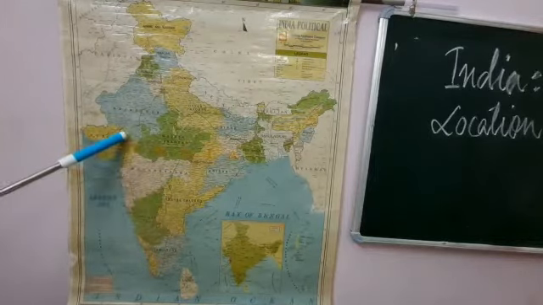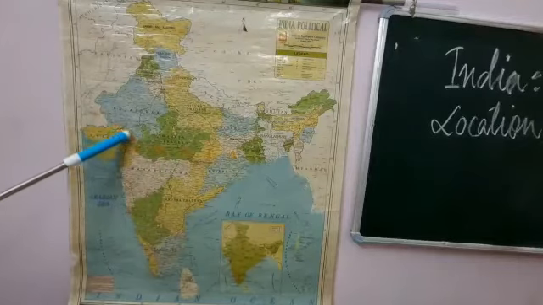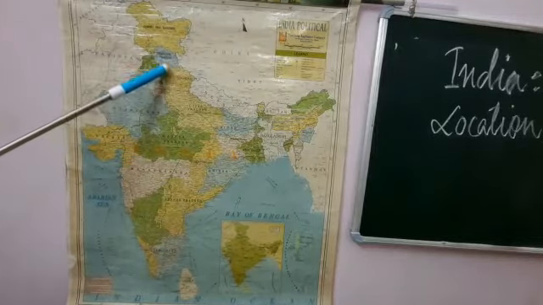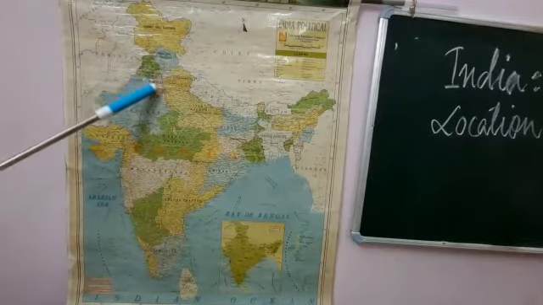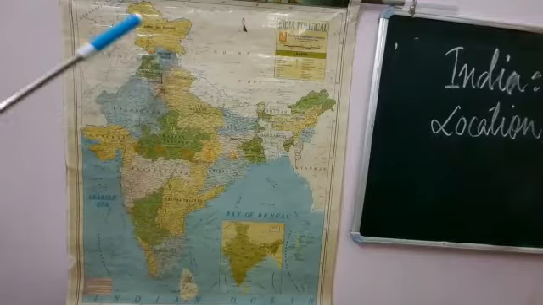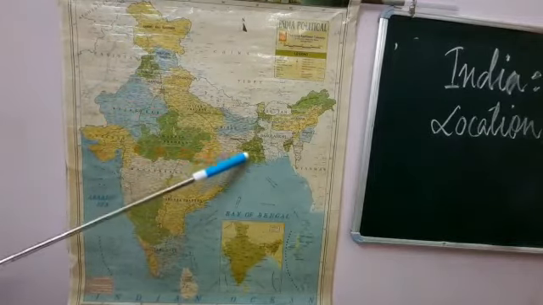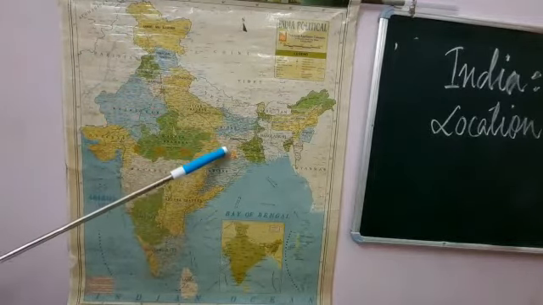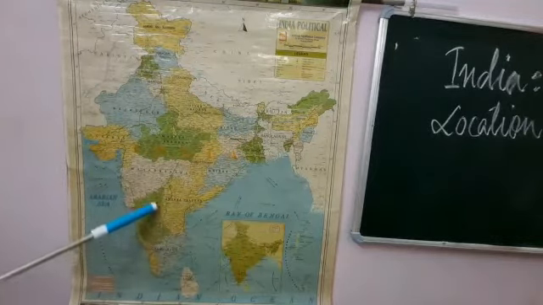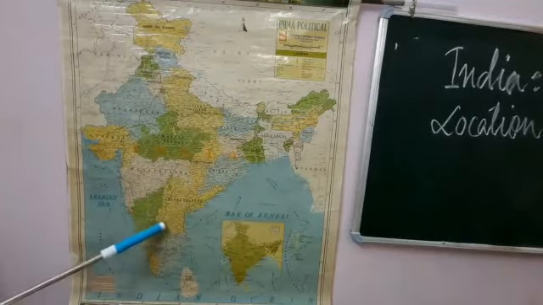Gujarat, capital is Gandhinagar. Haryana, capital is Chandigarh. Himachal Pradesh, capital is Shimla. Jharkhand, capital Ranchi. Karnataka, capital Bangalore or Bengaluru.